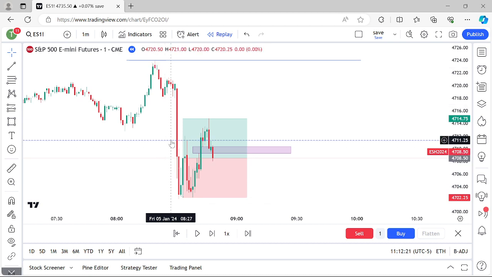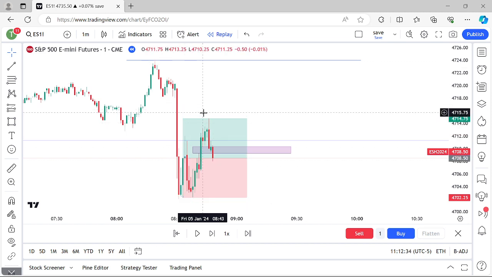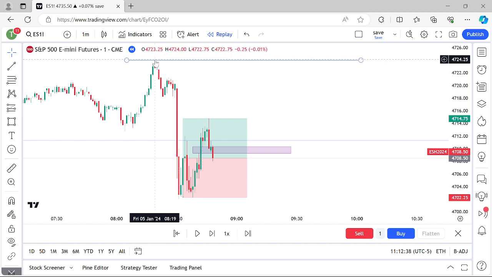So again, individuals who are in this short, which is a lot of people, believe me, had their stops right here because they saw this big flush lower. And even a lot of people thought that was the ICT 2022 model, when you got it coming up into a premium right here. There was a lot of people going short and looking for it to hold this high right here. But again, it comes down to having a firm understanding of liquidity. And a lot of those same people who got caught on the upside on this, those are the same people that are saying, dang, this thing doesn't work.